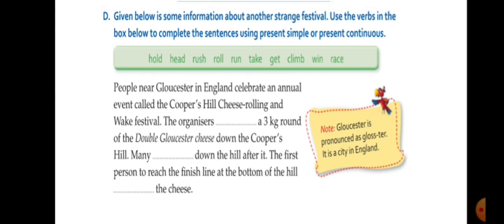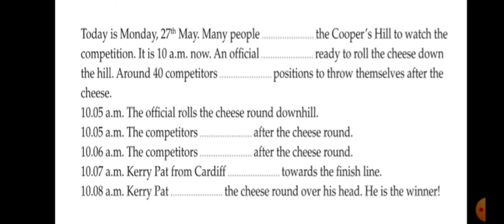The organizers roll a 3 kg round of double Gloucester cheese down the Cooper's Hill. Many race down the hill after it. The first person to reach the finish line at the bottom of the hill wins the cheese. So this way you are going to fill the blanks. Still it is continued. Today is Monday, 27th May.